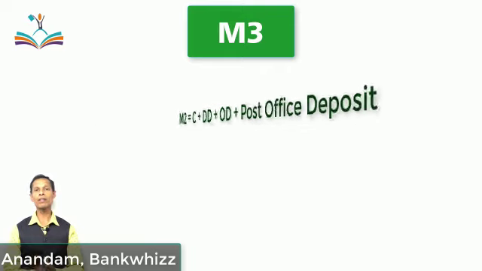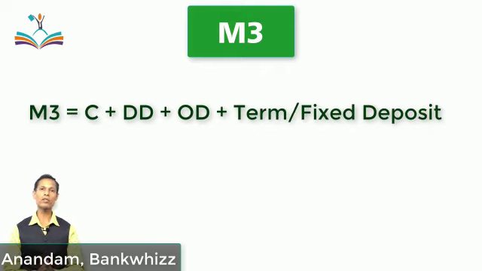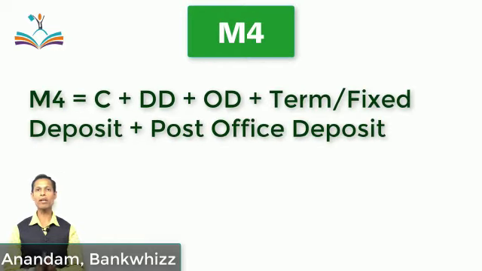M3 can be represented as M1 plus term deposits or fixed deposits. It can be broadly represented as M3 is equal to C plus DD plus OD plus term deposits. And now finally M4 equals M3 plus post office deposits. It can be represented in detail as M4 equals C plus DD plus OD plus term deposits plus post office deposits. It clearly indicates that M4 includes all kinds of deposits, and so it is broad money.